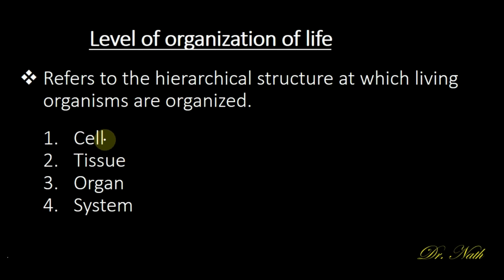When similar cells work together to perform a specific function, that is called a tissue. When similar tissues aggregate together to form a layer performing a specific function in the body of an organism, we have an organ. And when a group of organs work together to perform a specific function, what we have is a system.